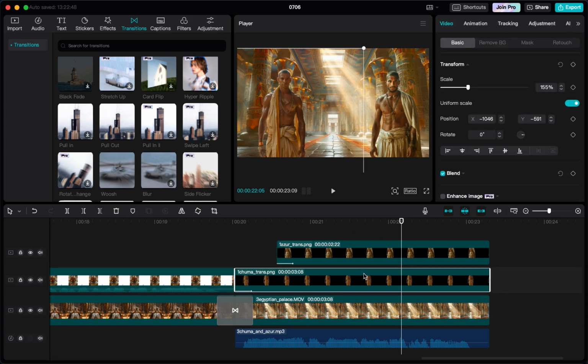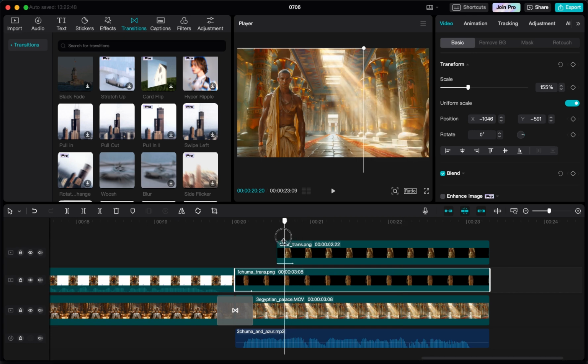In that case, we press firstly on Chuma, and usually in video editors you will have a functionality called keyframes, and this is simply to record the position and scale at a certain point in time, and then you change it later in time. For example, you make the character bigger and move him somewhere else, and you put another keyframe there, and the video editor will automatically make this image move or scale in that particular direction.